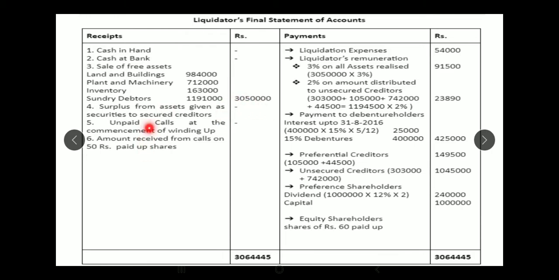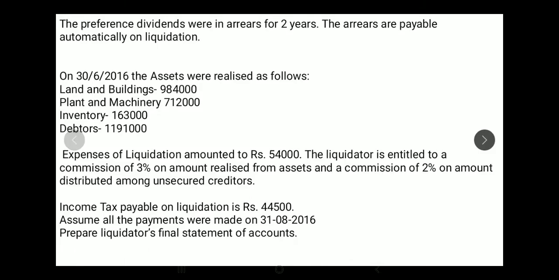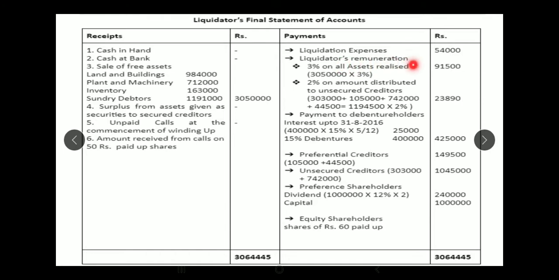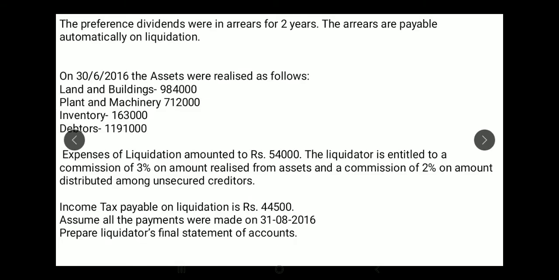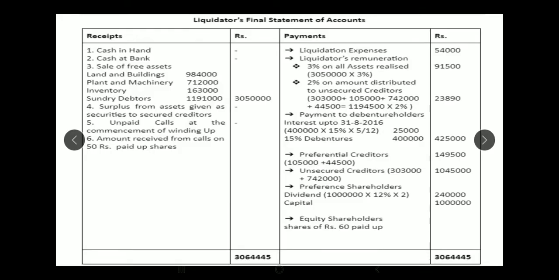There are no calls in arrears, no amounts received against calls. Next you have liquidation expenses 54,000. And liquidator's remuneration is 3% on assets realized, on all assets realized. Here you can see amount realized from assets 3%. So 30,50,000 into 3% will be your remuneration on assets realized. 2% on amount distributed to unsecured creditors.